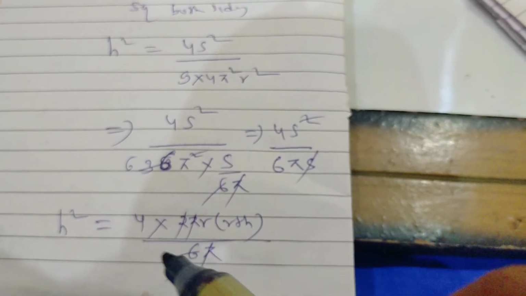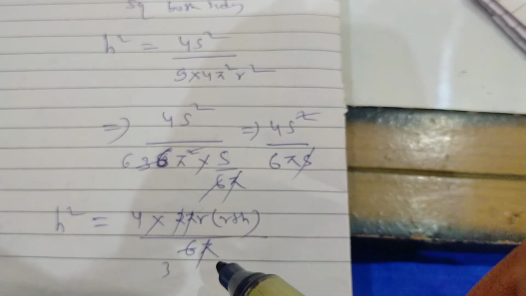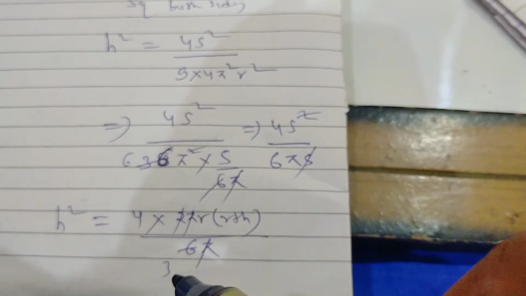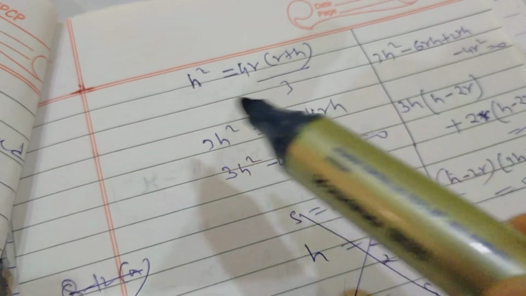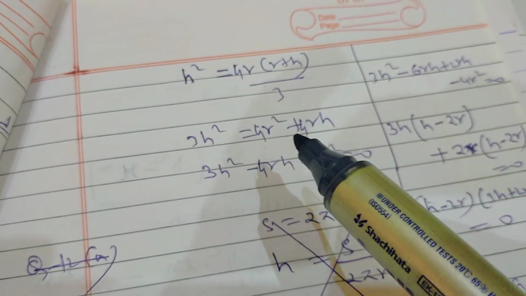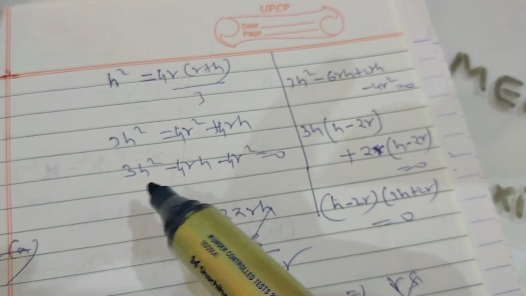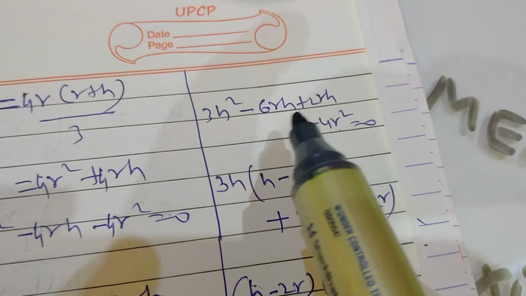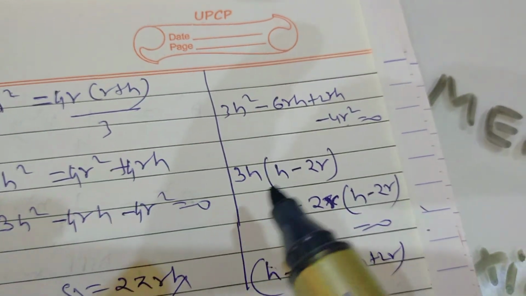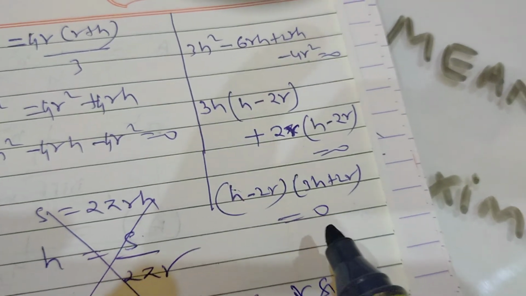h square is equal to 4s upon 6 pi, and what is s? s also we know, it is 2 pi r into (r plus h). So pi cancels with pi, and it is coming 4 upon 3 into (r plus h), it has come. If you cross multiply, it will be 3h square is equal to 4r square plus 4rh. So from here, if I factorize this portion, two factors are coming over here: it is minus 6 pi rh plus 2 pi rh, and after that making the groups and two factors, you are going to get (h minus 2r) and (3h plus 2r) equal to 0.